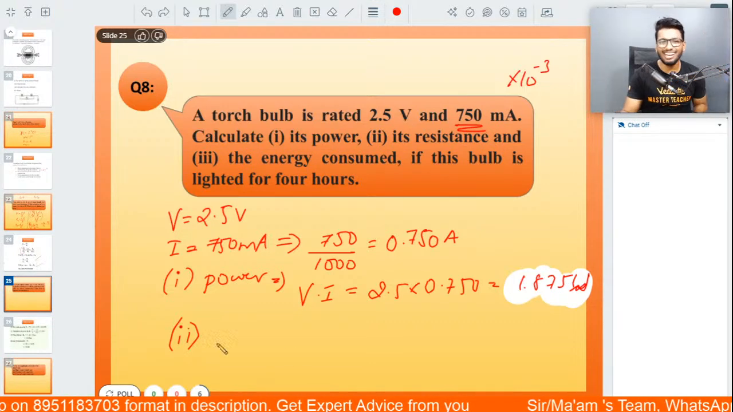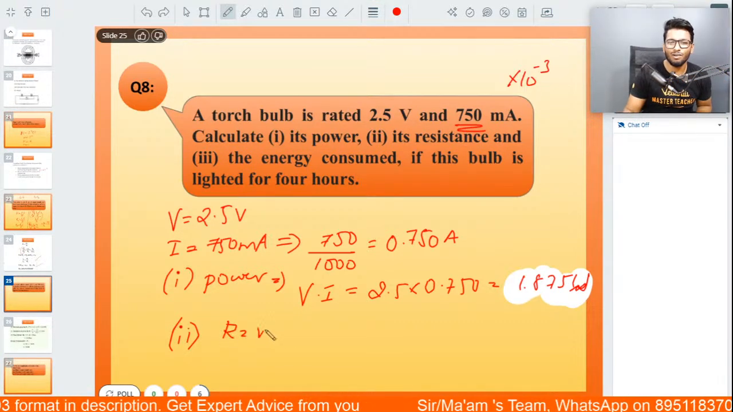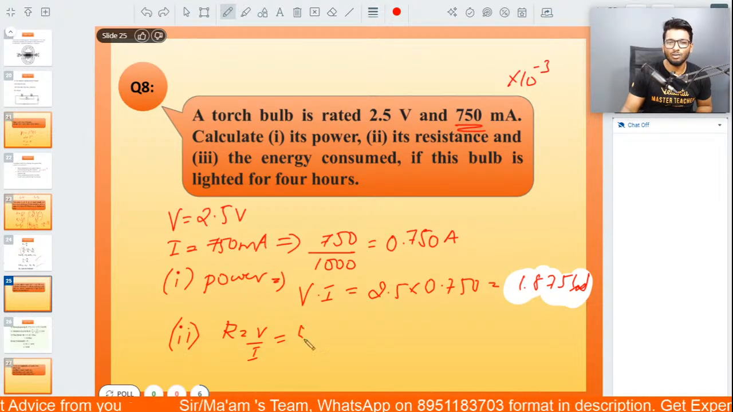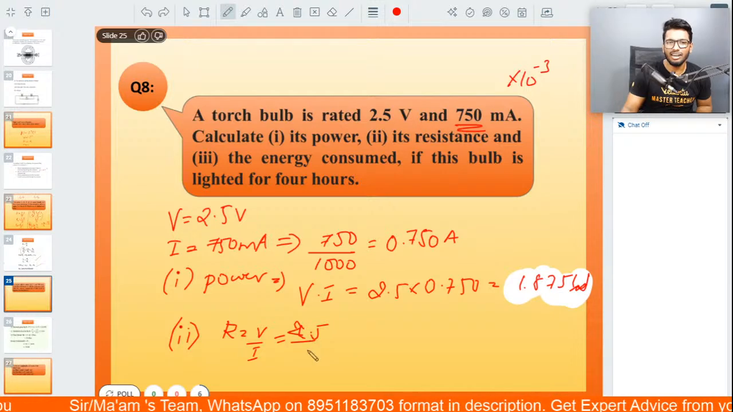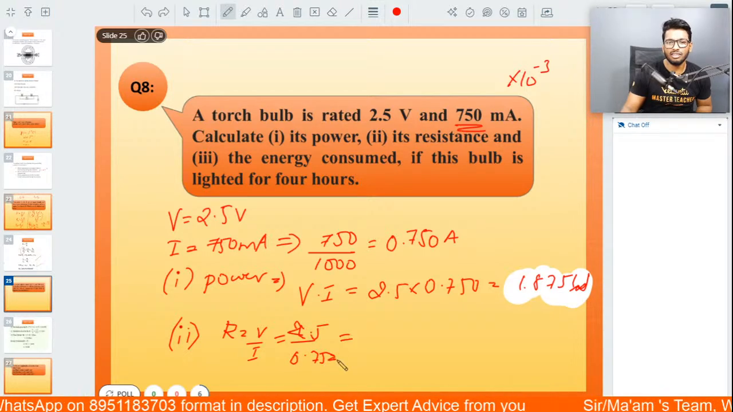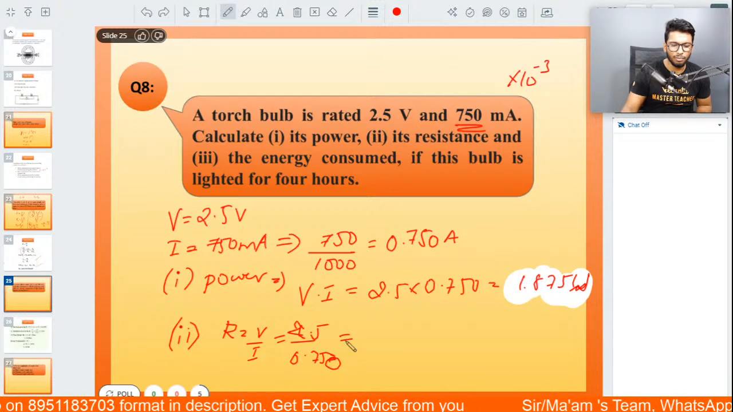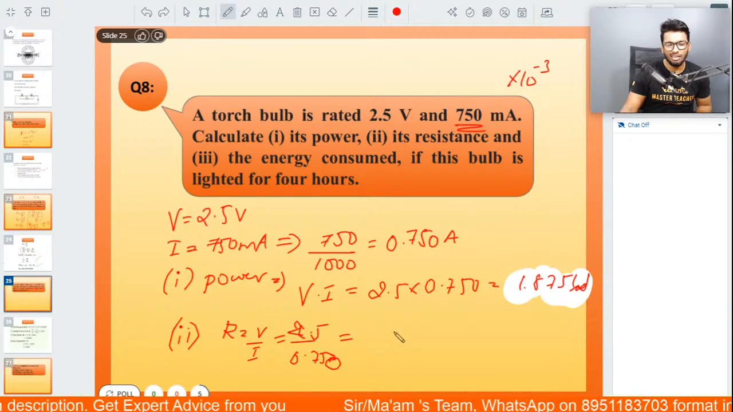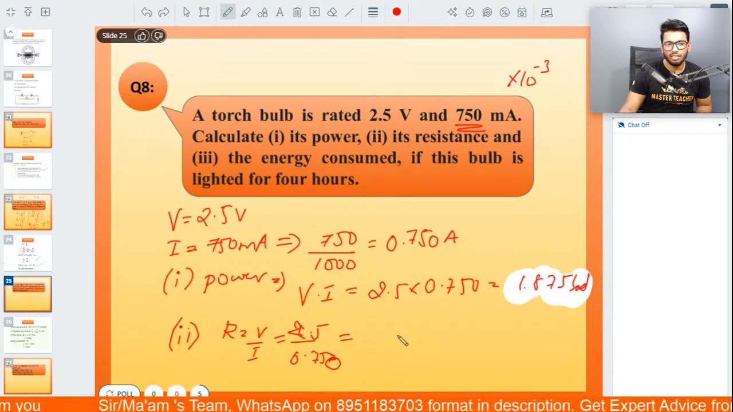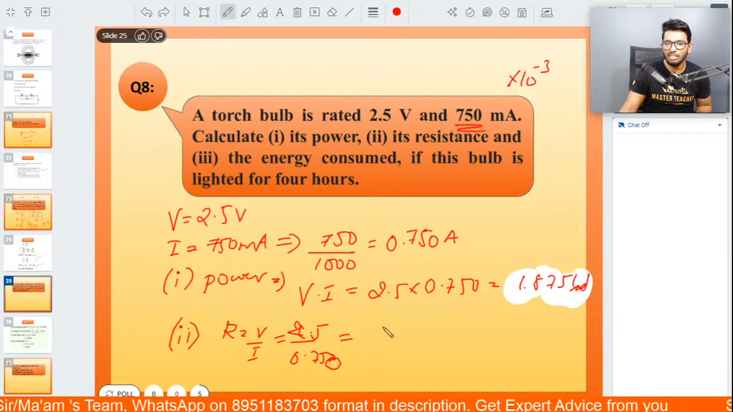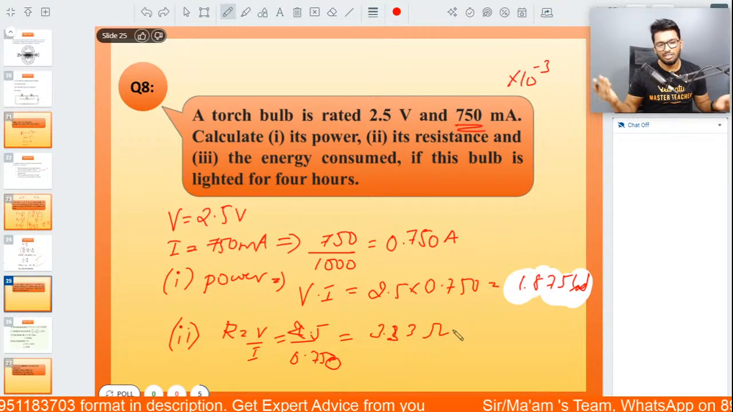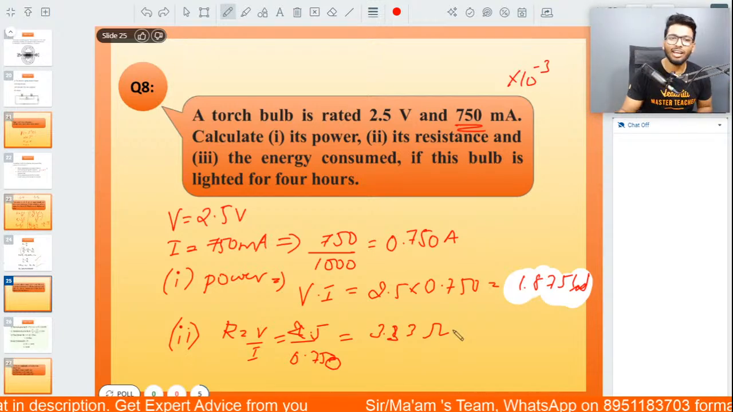What is it? Ohm's law. Exactly. We know that resistance is equal to voltage by current. Substitute the values over here. Voltage is 2.5 volts and current is 0.75. How much will you get in the chat box? 2.5 divided by 0.75 is how much? You will get it as 3.33 ohms. Correct? Yes. Simple. That's all.